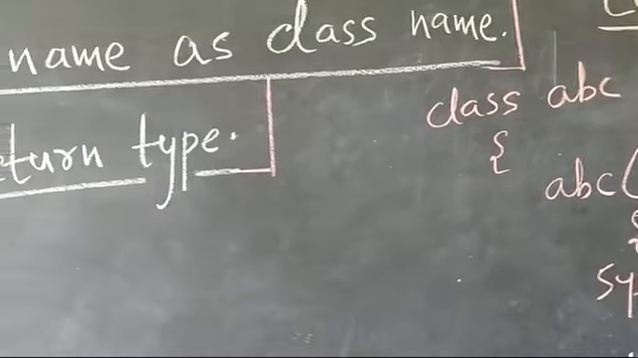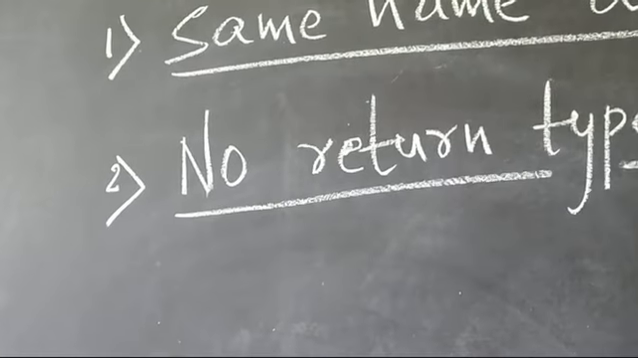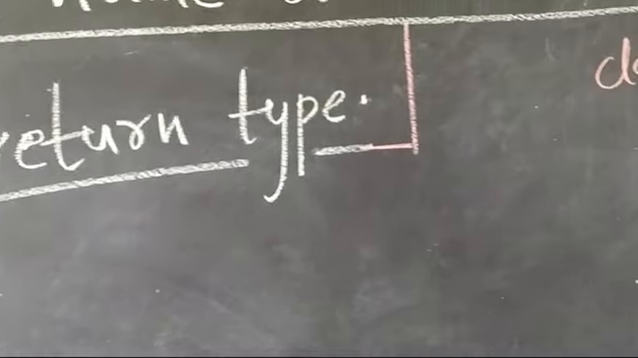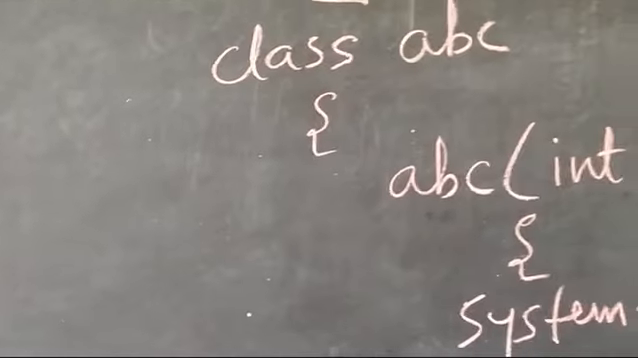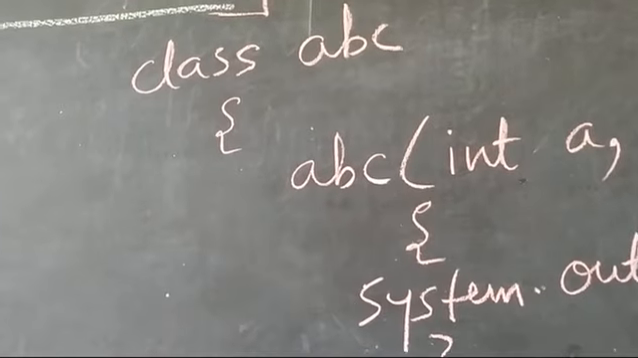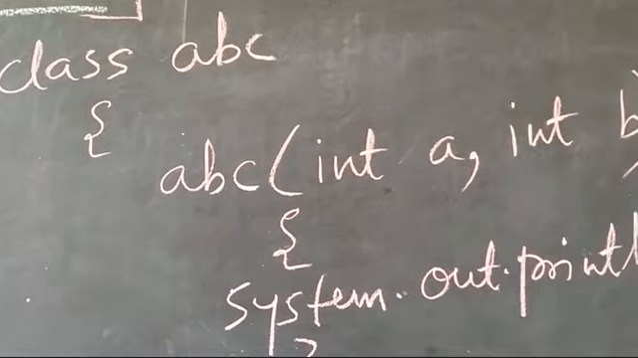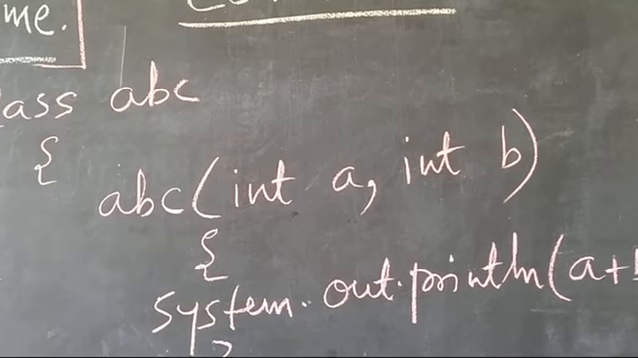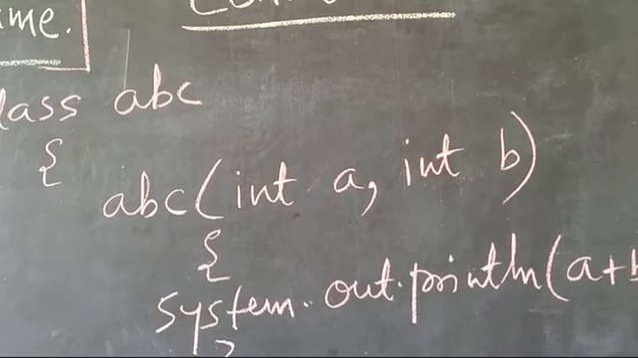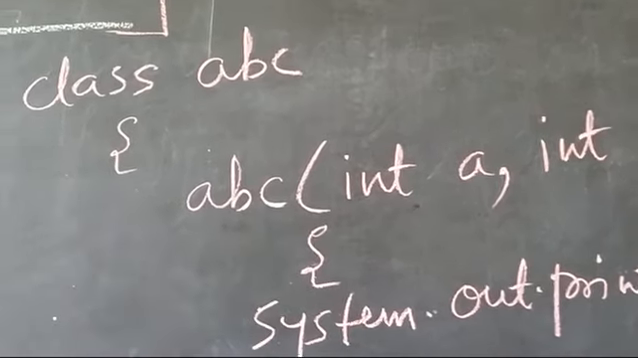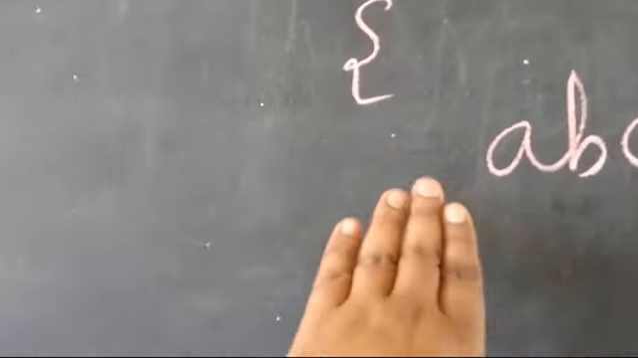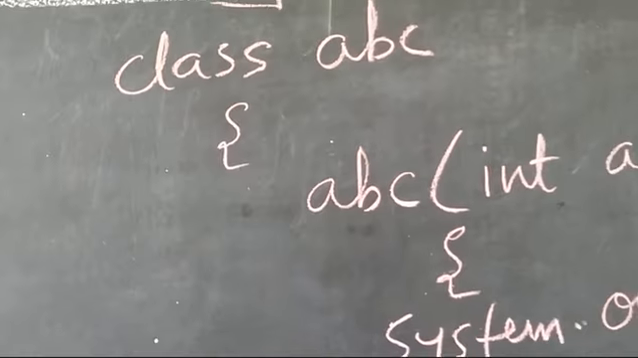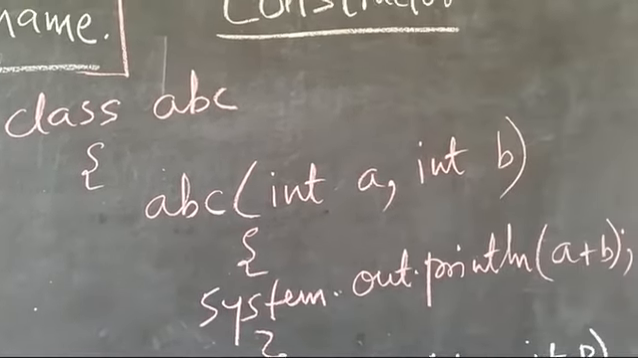The second point is that a constructor does not have any return type. Generally, we write a return type in different functions just before the function, that is void or int or double, whatever. But here, the function ABC contains 2 parameters, int A, int B. Just before that, there is no return type mentioned. That's why this ABC is called a constructor.